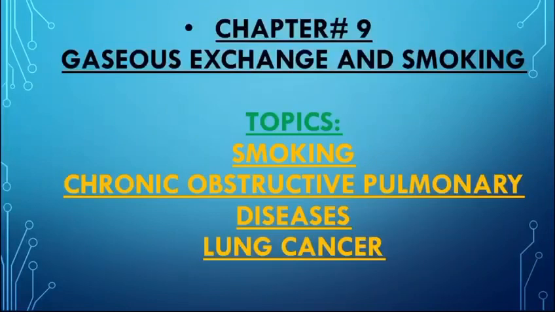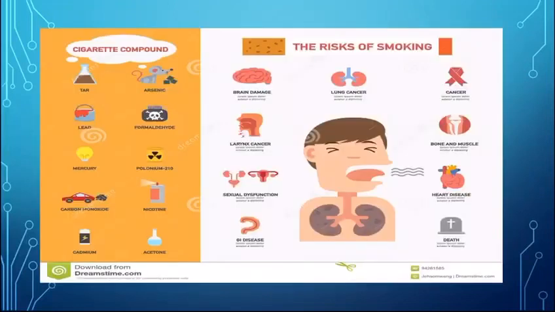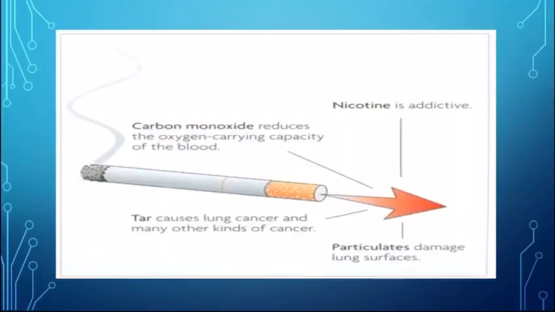Today we will discuss smoking, lung cancer and COPD, chronic obstructive pulmonary disease. We all know the risk of smoking and that it is not at all good for our health. So the main components in the cigarette that have harmful effects are carbon monoxide that reduces the oxygen carrying capacity, nicotine, an addictive agent, tar that causes lung cancer and other cancers too, and the particulate that damages the lung surfaces.